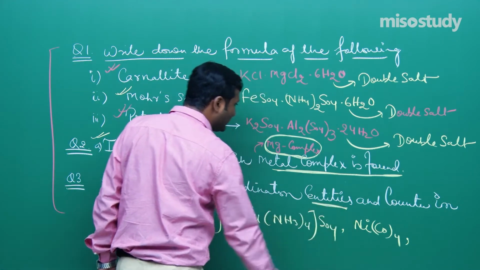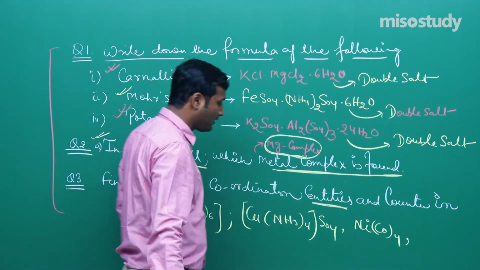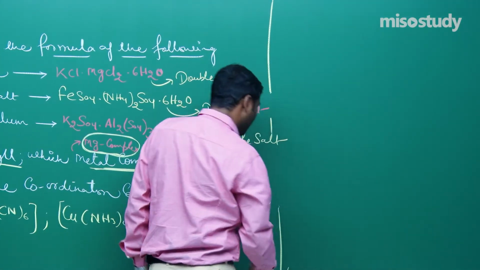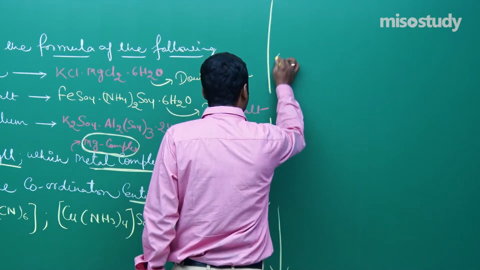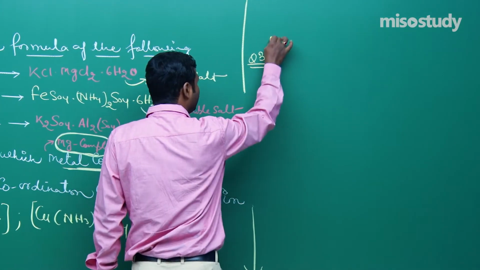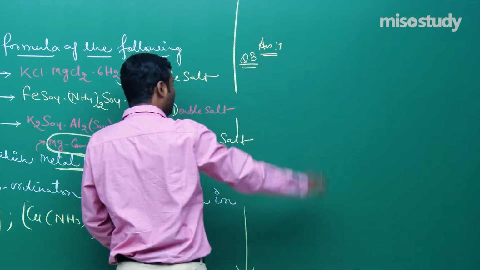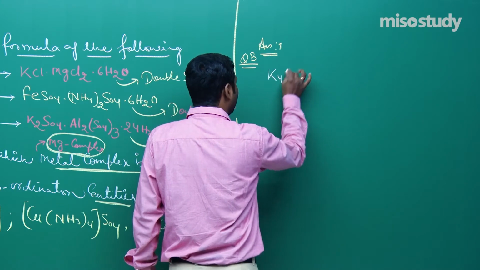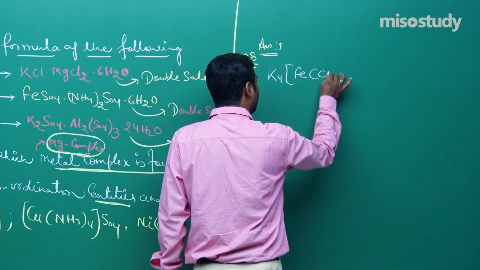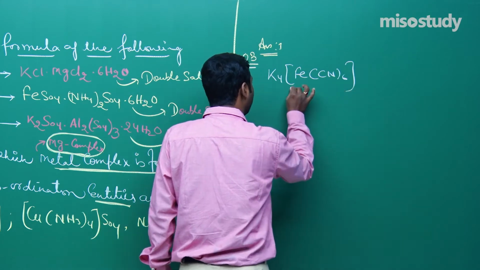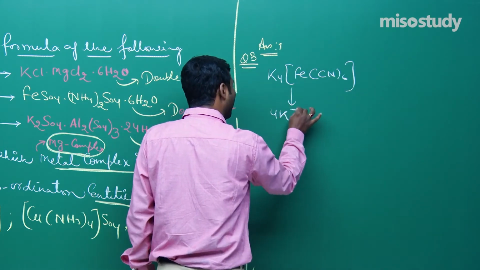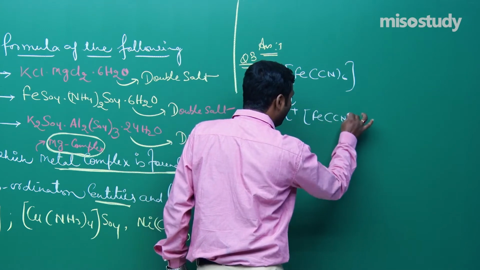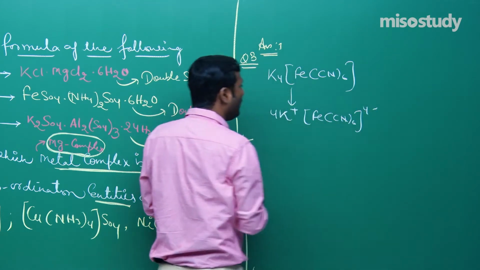Now, the third one is to find out the coordination entities and the counter ion. Friend, I am moving here because there is less space, so I am going to solve this question here. The third part is question number 3. If the question is K4[Fe(CN)6], as we know it will break like this, friend: 4K+ and [Fe(CN)6]4-.